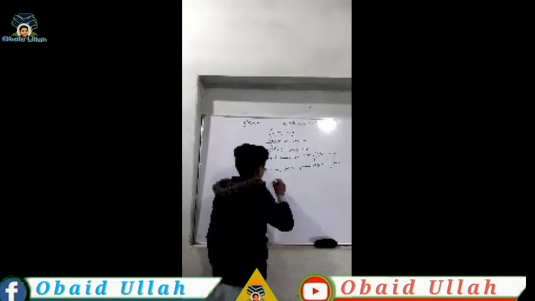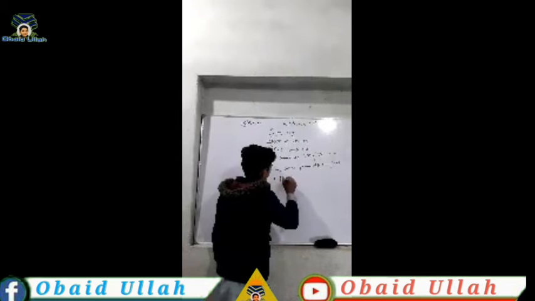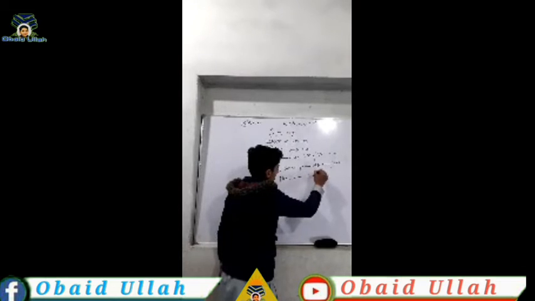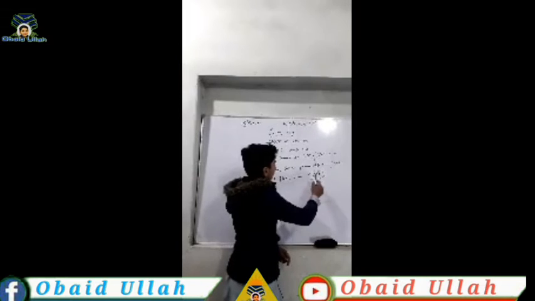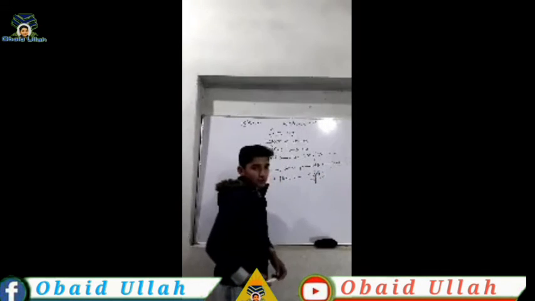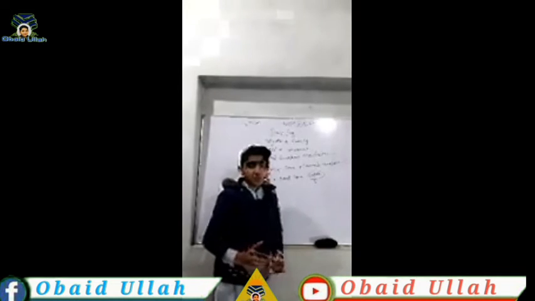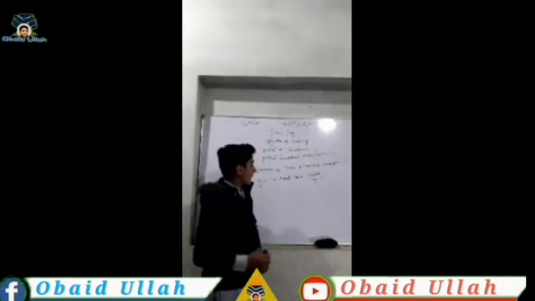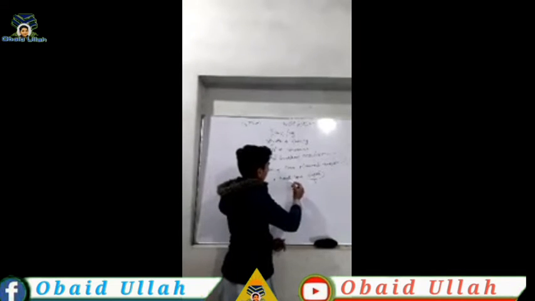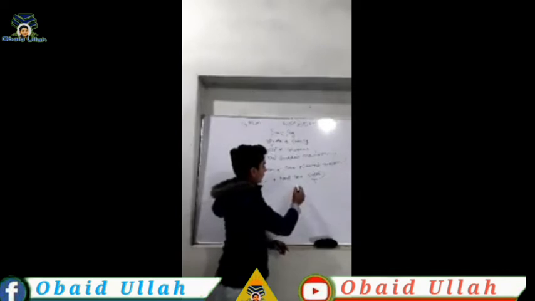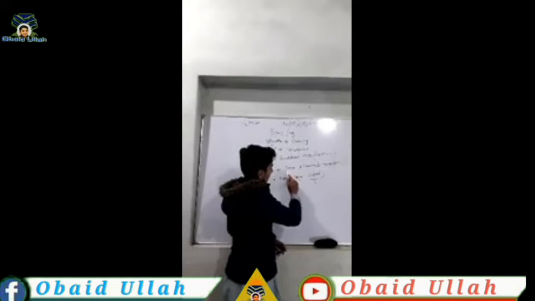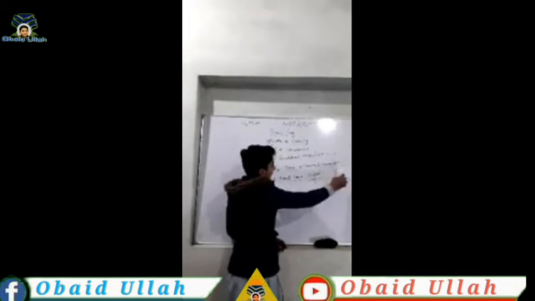The example is: I need some sugar. So here, this sugar is what? This is a non-countable noun, because we cannot count the sugar. And in I need some sugar, we use some. As I said, first we should use some plus countable noun or non-countable noun.